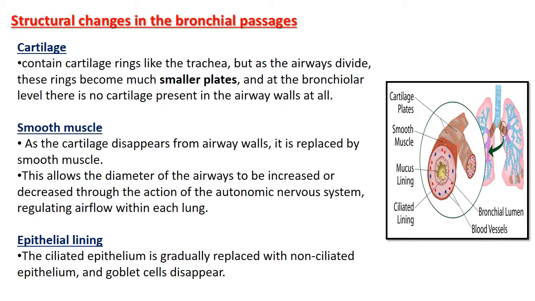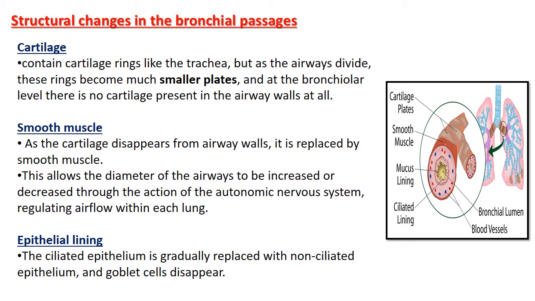Some structural changes are there in the bronchial passage, in the cartilage, smooth muscle and epithelial lining. First we will see the changes in cartilage. It contains cartilage rings like the trachea, but as the airway divides these rings become much smaller plates, and at the bronchiolar level there is no cartilage, no C-shaped ring present in the airway wall at all. So in the trachea there are cartilage rings, but at the end portion there are no cartilage rings.